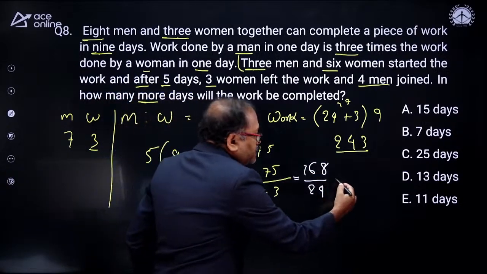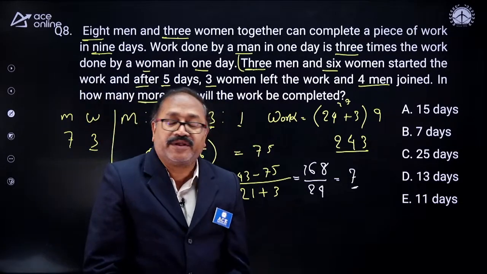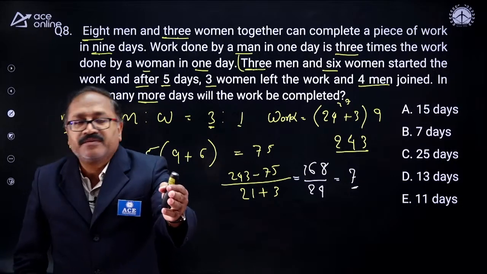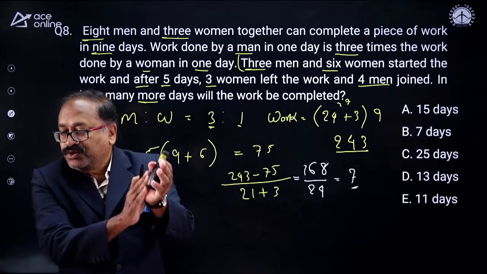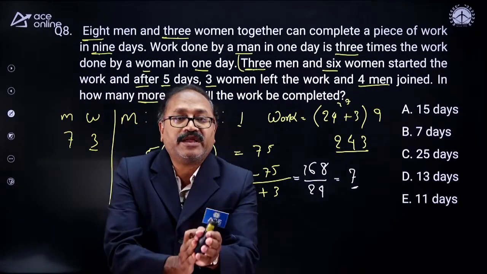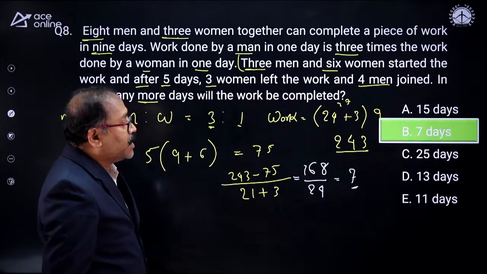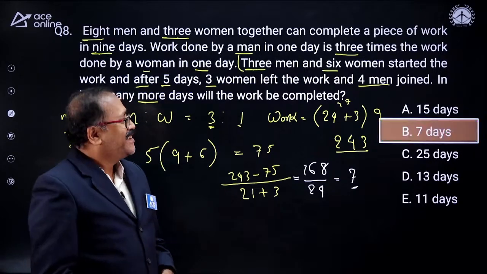That's 7 times. The remaining work will be completed in 7 days, which I noticed was nicely answered by Raman. Well done, sir. Hats off to you. Likhita Naidu, regularly attending the class. Well done. So is Aman and Ram Kumar. Let me check the answer, which is 7 days. That's right, sir. Well done.